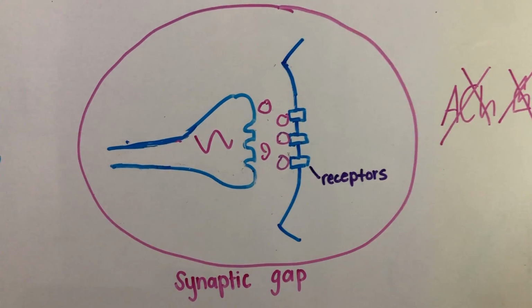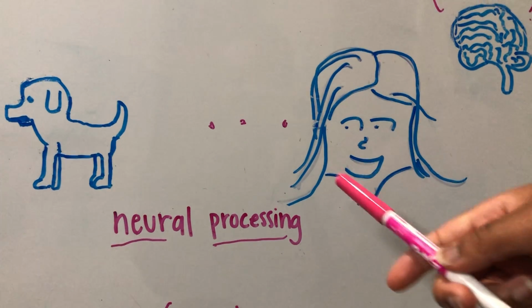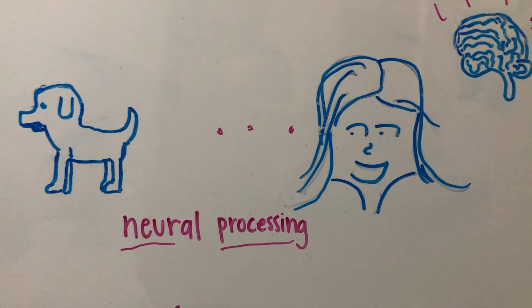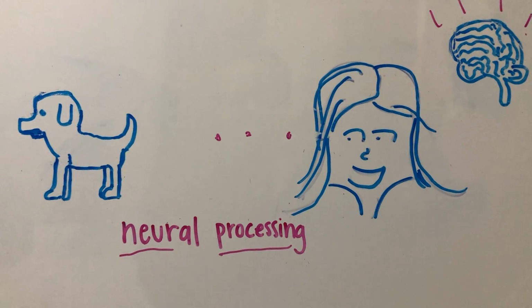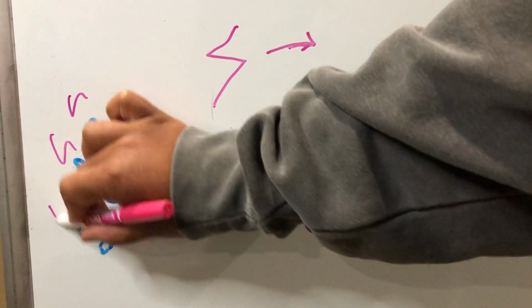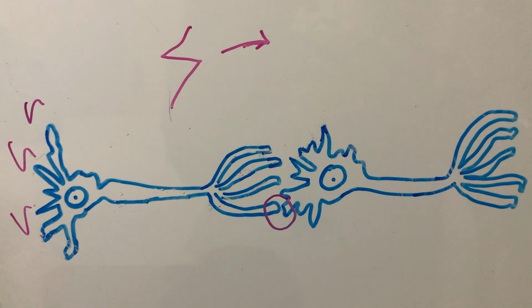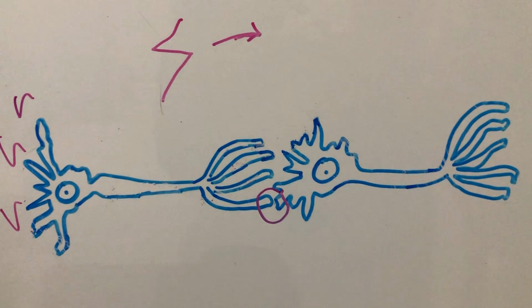So let's go back to that earlier example. As you walk past the dog, the brain is sent a stimulus. This stimulus is known as the sensory input that is received by the dendrites. The neuron is now stimulated and sends the message to the axon. If the axon is coated with a myelin sheath, the message will be transmitted at a faster rate.